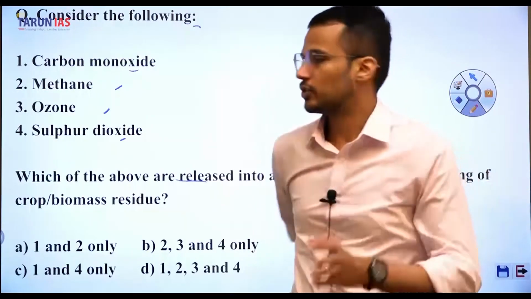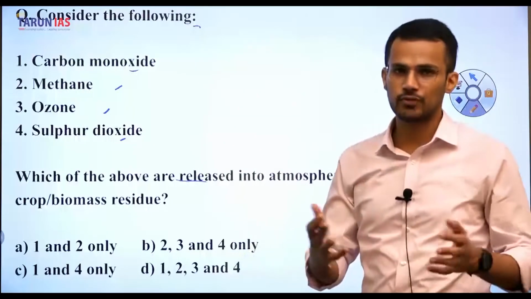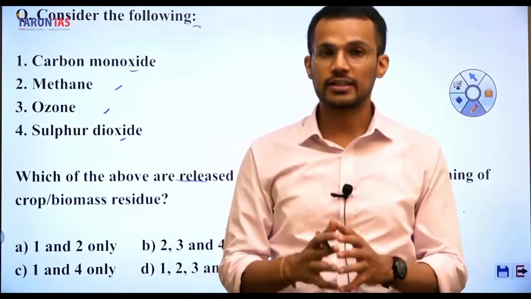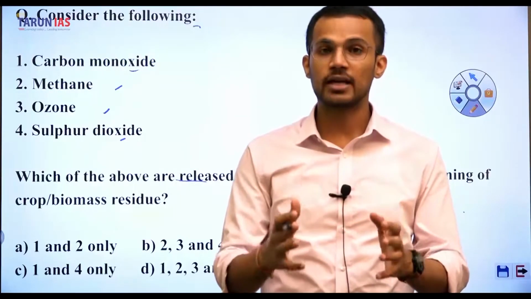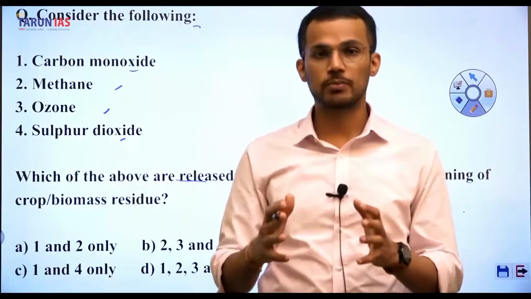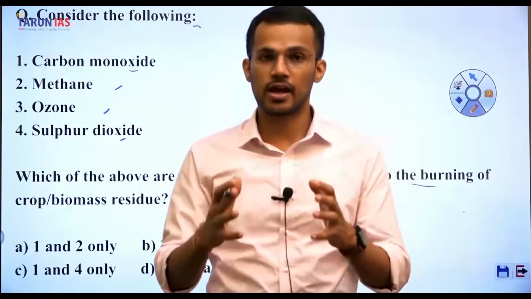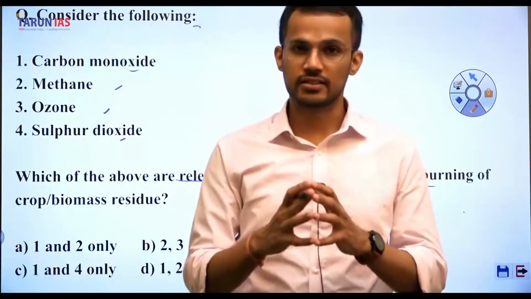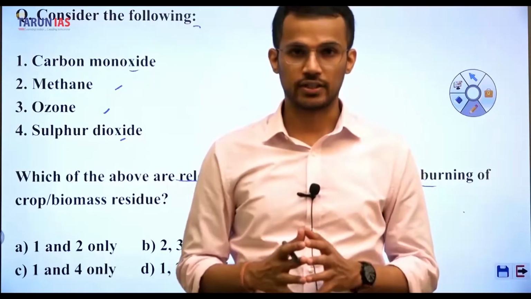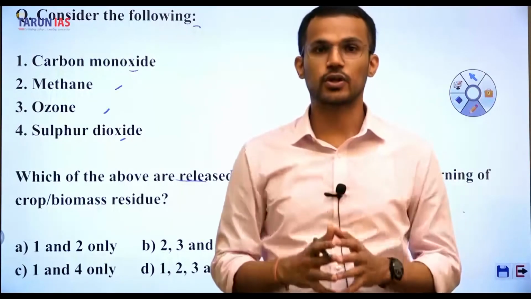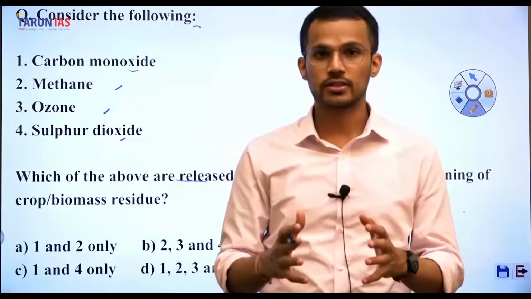See, this question was from 2019, and we know that stubble burning is one of the problems faced especially by the NCR region, right? And as a result of stubble burning carried out in Punjab, Haryana and Western UP, the National Capital Region is getting polluted every winter.